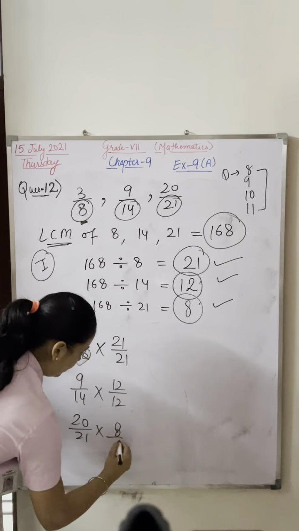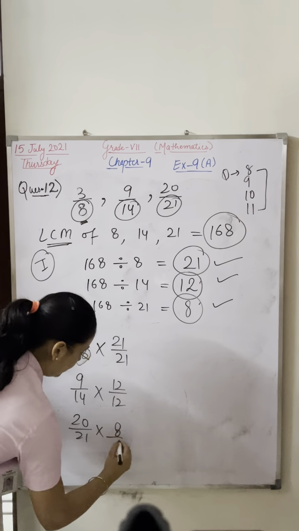Listen, in this question, first of all find out the LCM. First step is you have to divide the LCM by all the denominators. These are the answers you are getting. Now the second step is you have to multiply the first fraction with 21 by 21, the second fraction with 12 by 12, and the third fraction with 8 by 8. That's it. Now find out the answers.